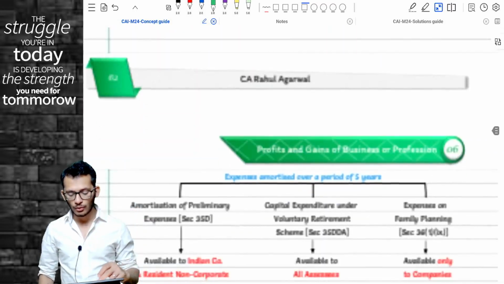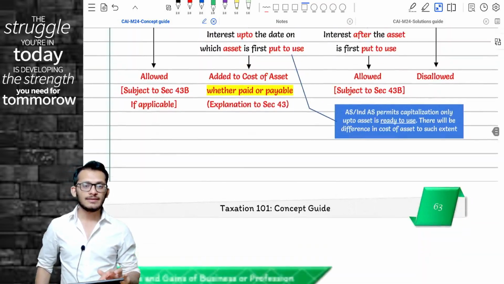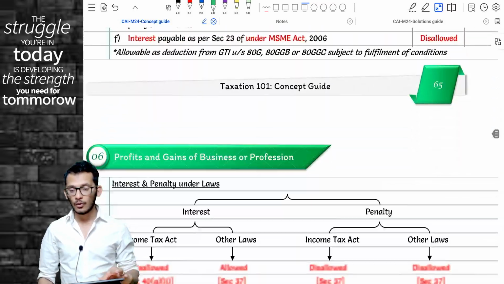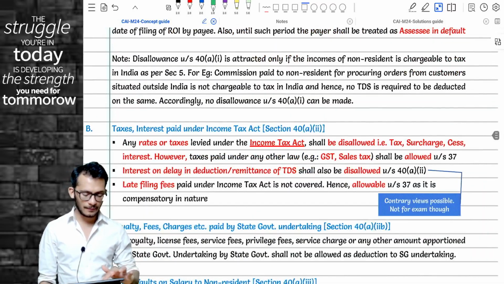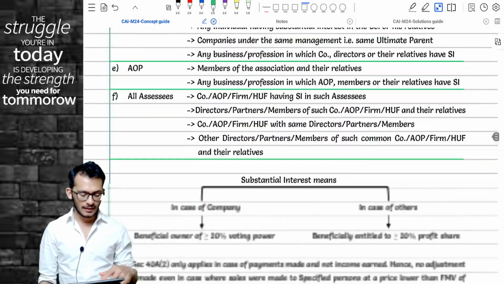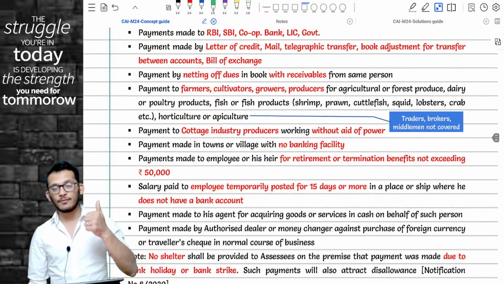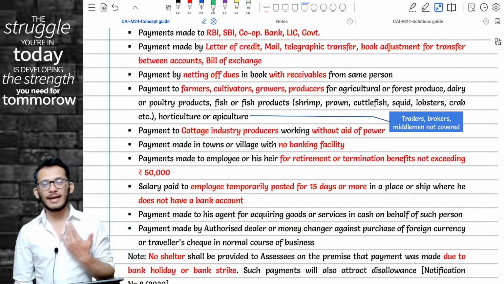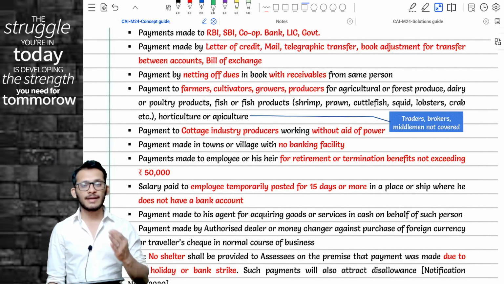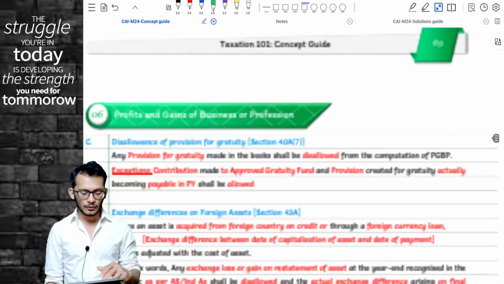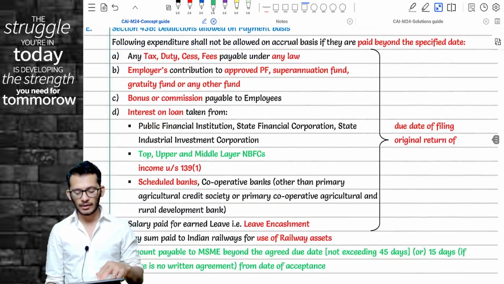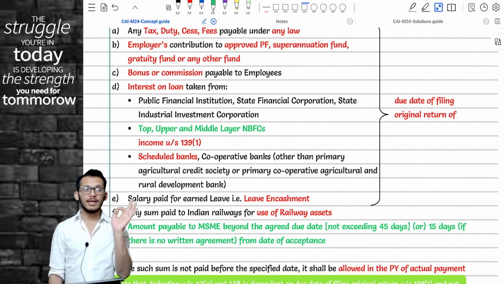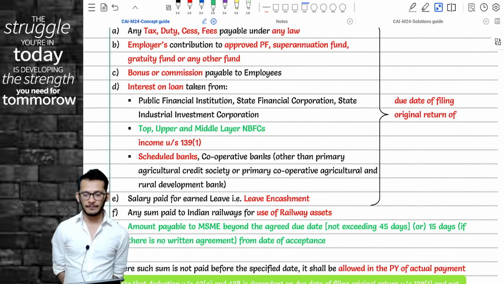For those who know what section 43B is, section 43B says that there are certain payments which I will allow to you only on payment basis. Rahul, what are those items? If you remember, any kind of bonus or commission given to employees, any kind of employer contribution to funds, any kind of taxes to be paid to a government, any kind of leave encashment for the employees, any kind of use of railway assets, any kind of interest on loan given to banks, and all those things. Those were all the cases which were eligible for deduction only if the money was paid within the due date of return filing.